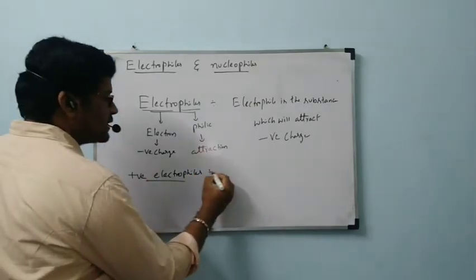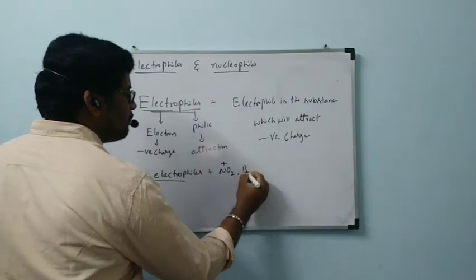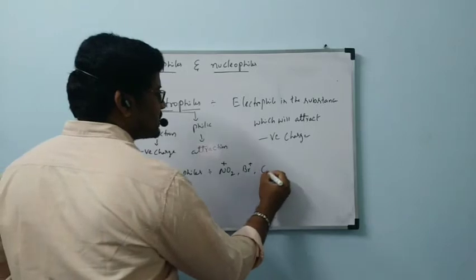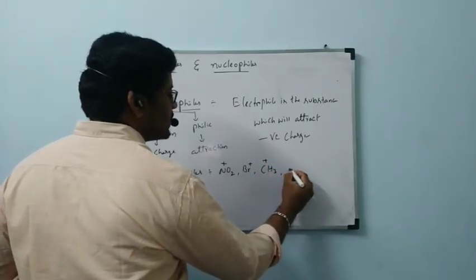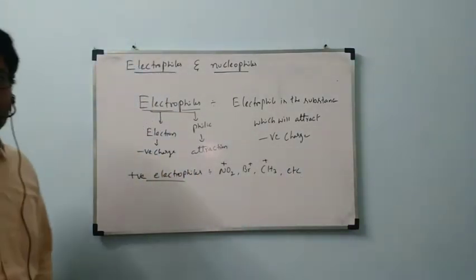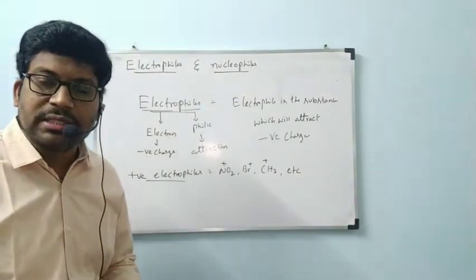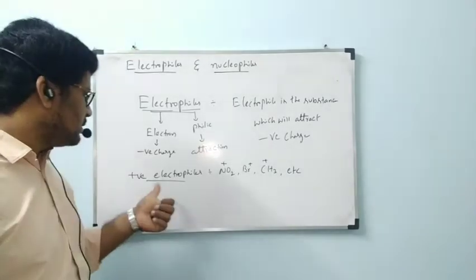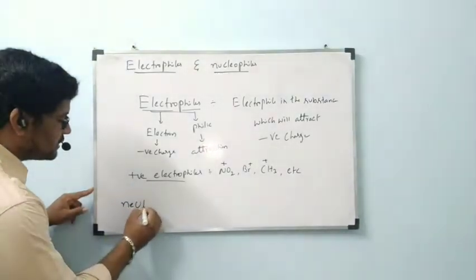Positive electrophile examples: NO2 plus, Br plus, CH3 plus, etc. These all carry positive charge. They will attract the negative charge. These are all positive electrophiles. Now, neutral electrophiles.